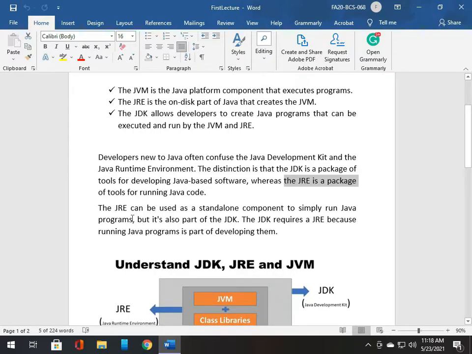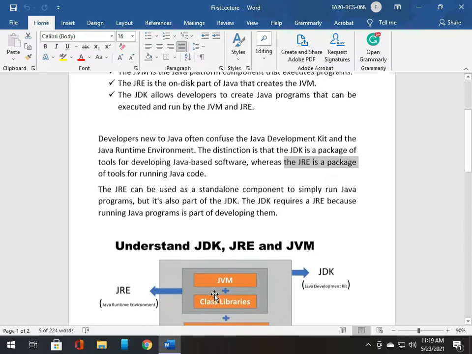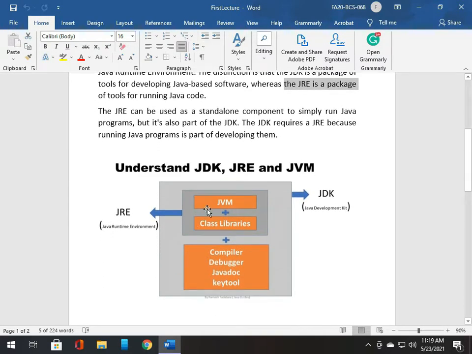The JRE can be used as a standalone component to simply run Java programs. JDK requires a JRE because running a Java program is a part of developing them. Because when we write code, we also have to execute it, and for the execution process, we need JRE and JVM. So for better understanding, I made a picture.